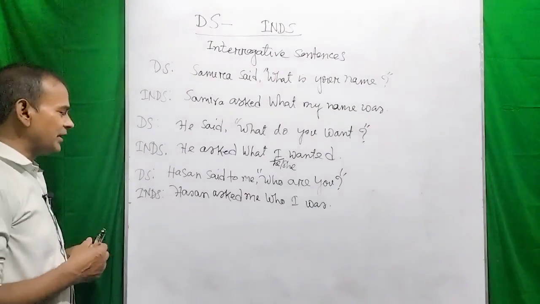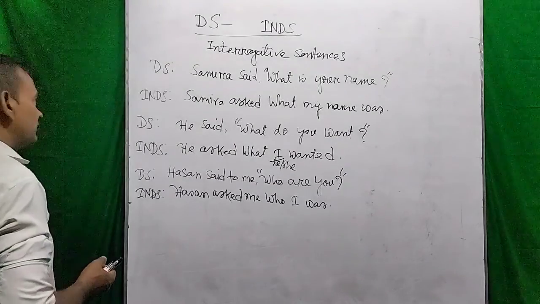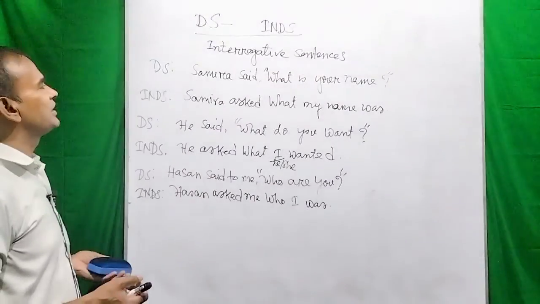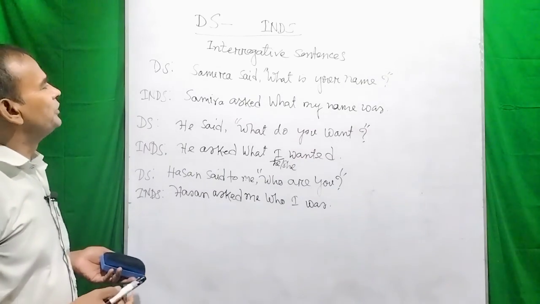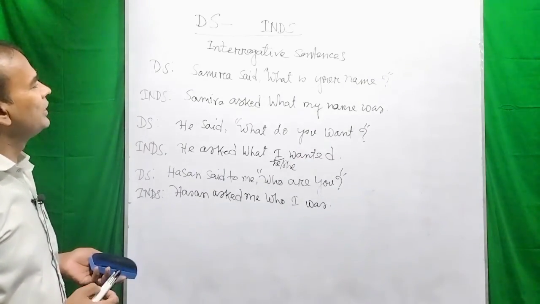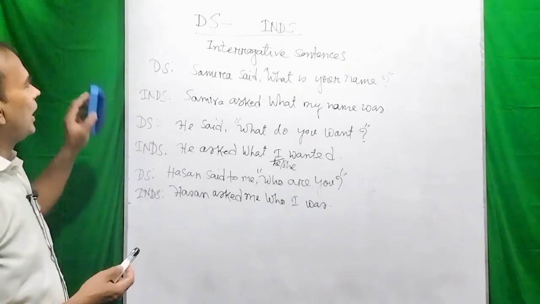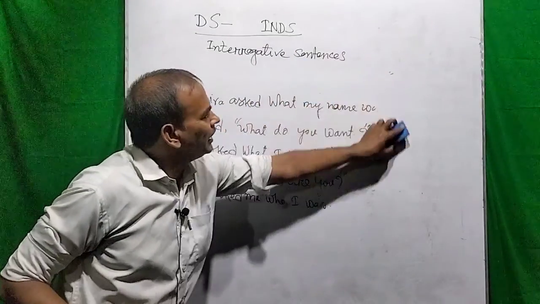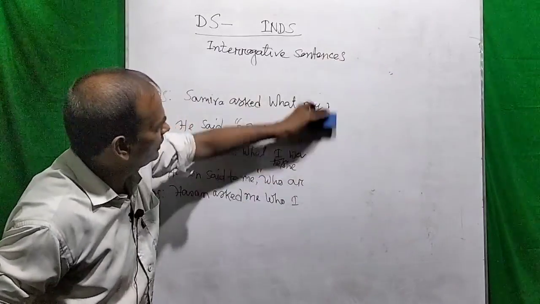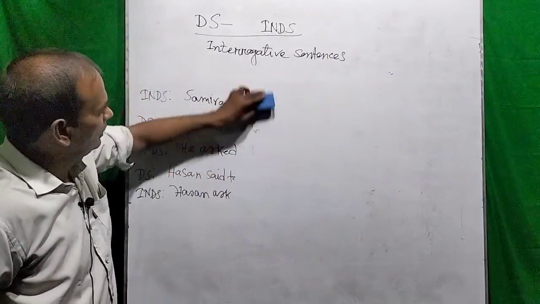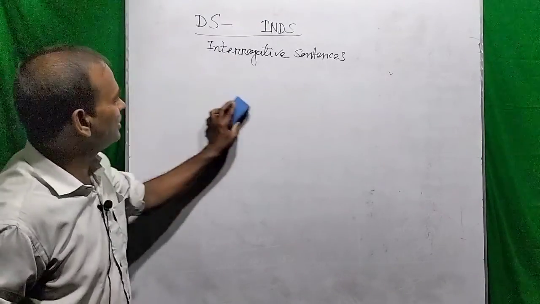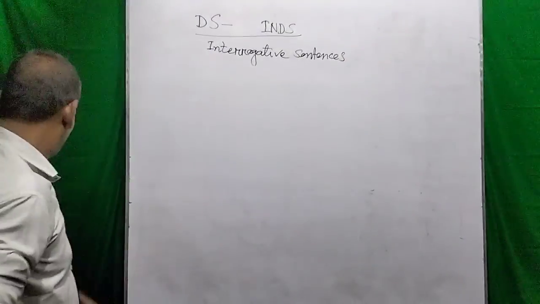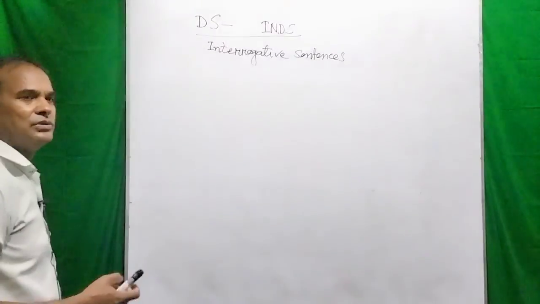So dear viewers, you see we can change the direct speech of WH questions into the indirect one in this way. So I think you have a general idea. Now I am going to tell you about the question of direct speech starting with any verb.